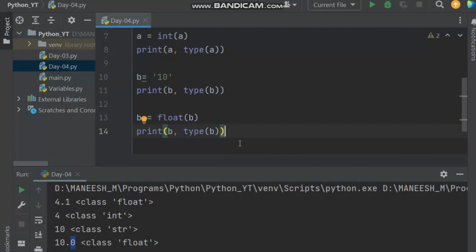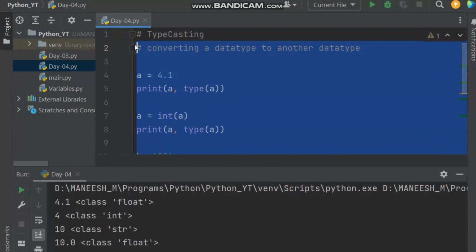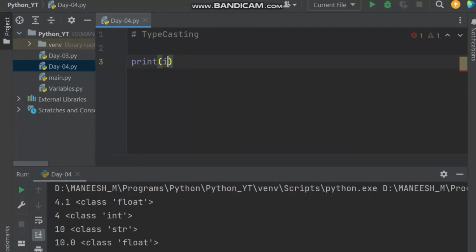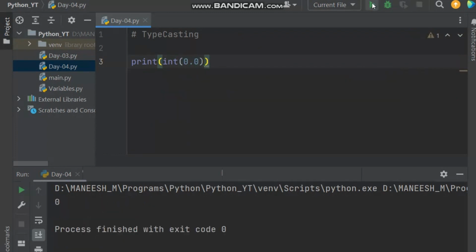You can see how to convert the data types. You can play around with these data type conversions, right? So let's take some more examples. Let me clear this first. So let's take print int of 0.0. We know that it is a float value, right? If you run this, we'll get 0, because 0.0 is a float number. We are typecasting the 0.0 into integer. That's why we got the output as 0, right?